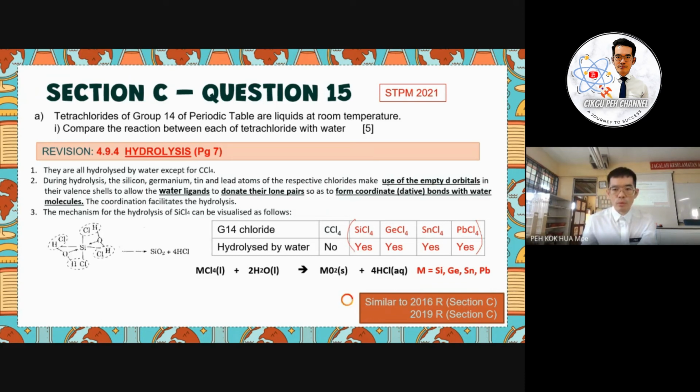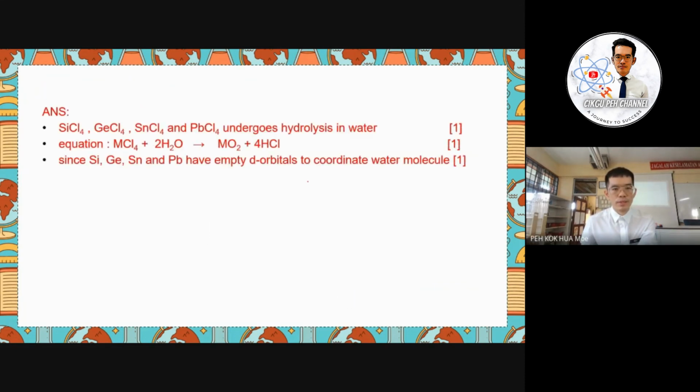So here again, all the information we already learned. The element in group 14 needs the presence of the d orbital so that the water ligand can donate its lone pair and form a bond with water. Okay, so these are all the points you can write in your answer. Here, silicon, germanium, tin, and lead tetrachloride undergo hydrolysis with water, and then give the equation.